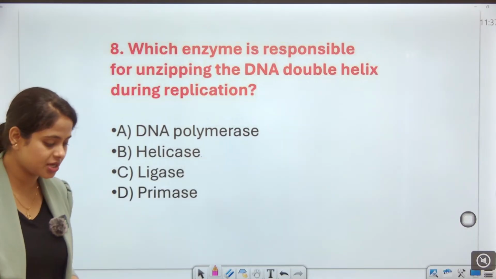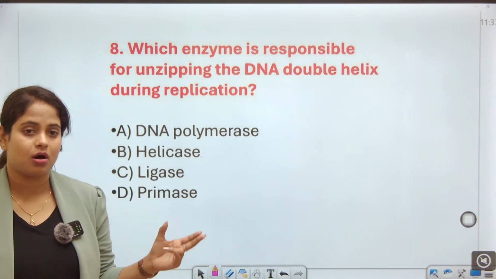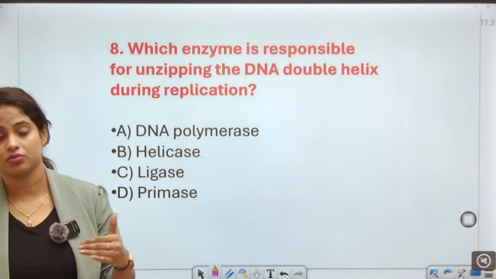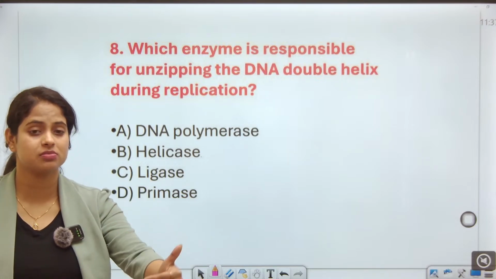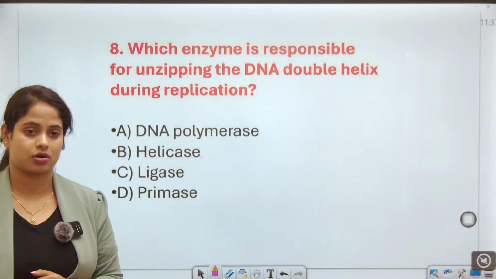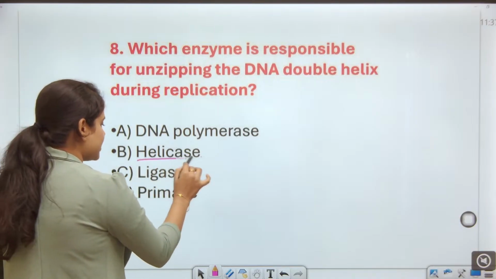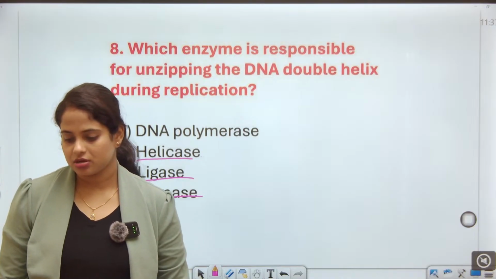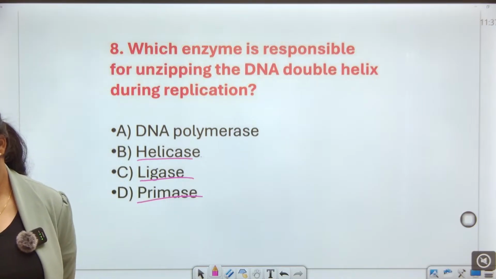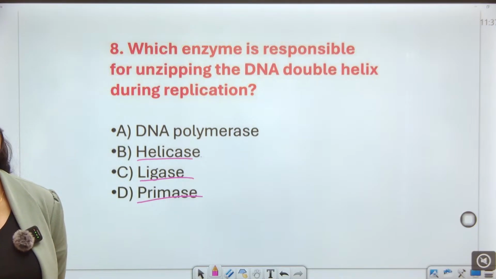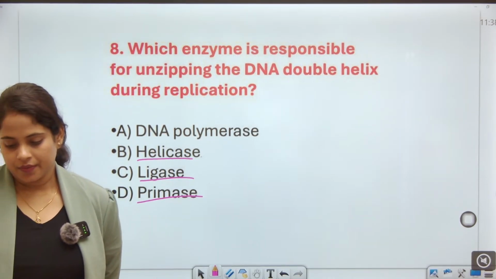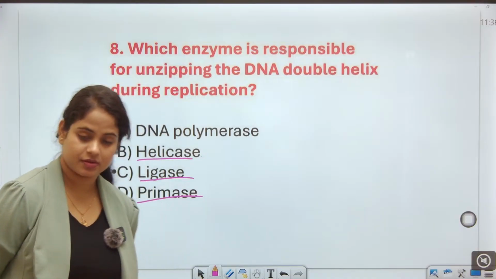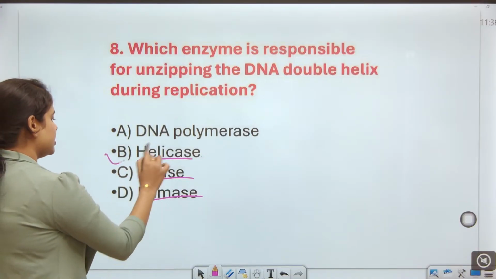So during replication, the unzipping of DNA, which enzyme is responsible for this kind of work? The DNA polymerase, the helicase, the ligase, or the primase? Tell me the right answer in the comment section. Yes, this is helicase.